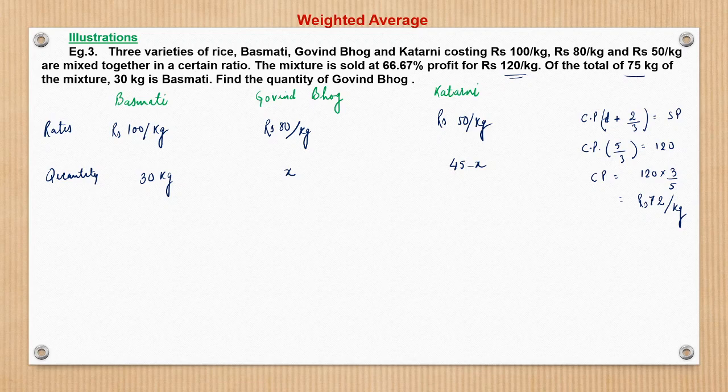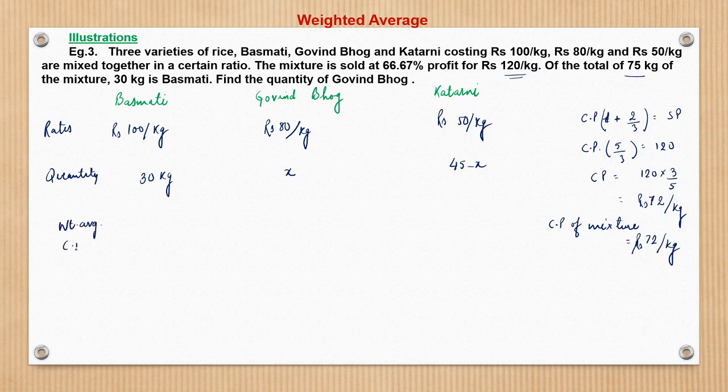So now see. This is the cost price of the mixture, and we have been given the individual cost price of each variety. So the CP of the mixture is nothing but 72 per kg. Now see here, we have to find, so how do we find the weighted average cost price, or weighted average rate, of the mixture?